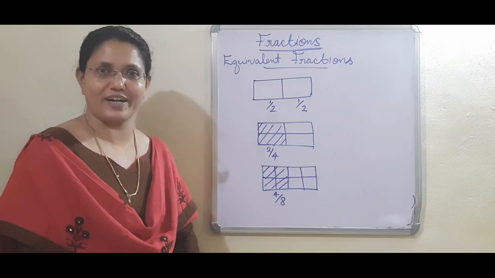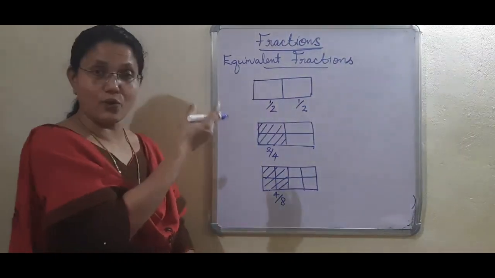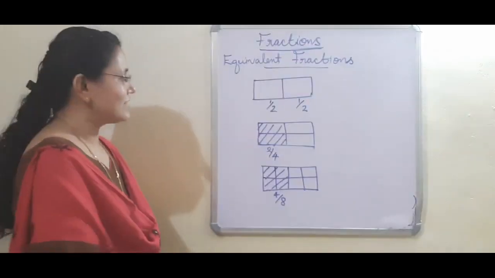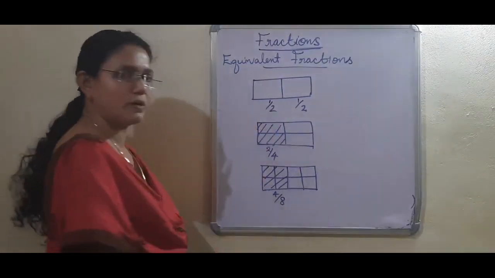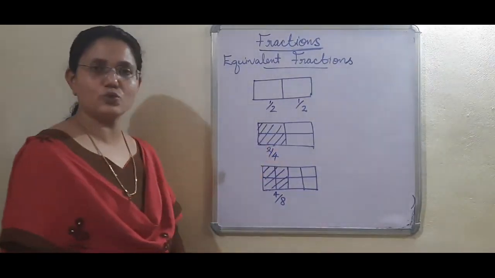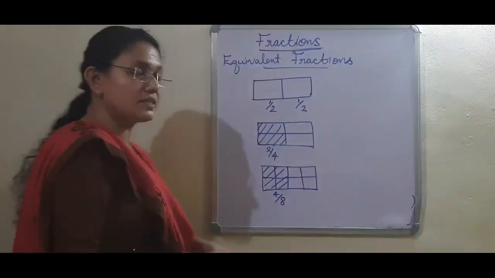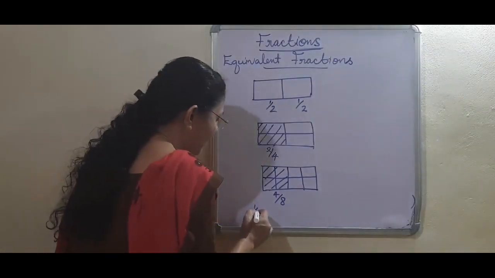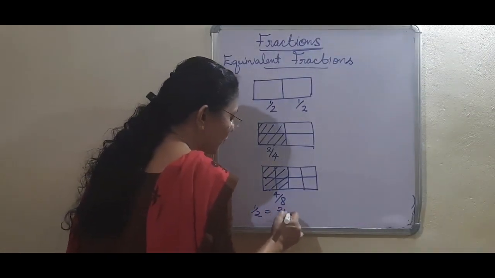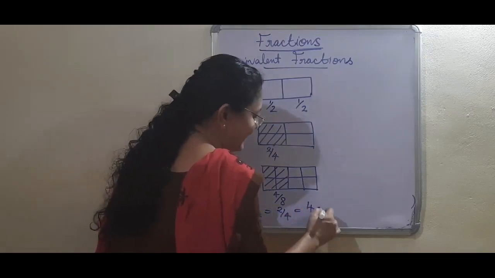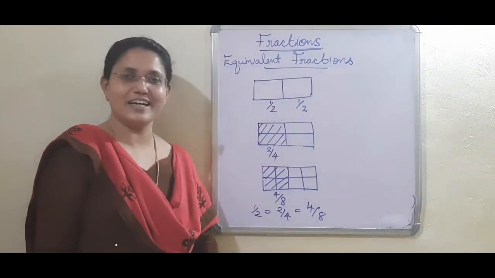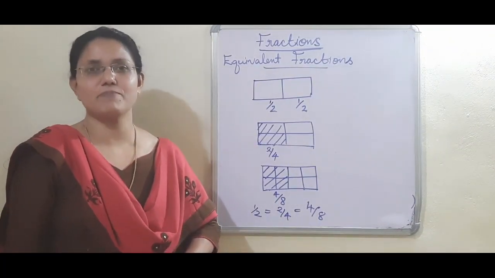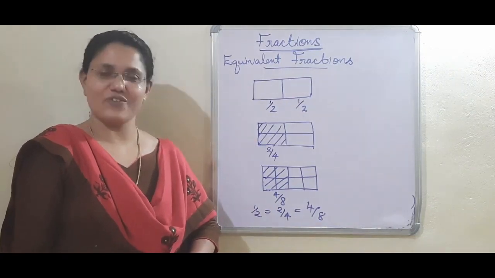Then both are satisfied. But in all these, the same part is represented. The same part is 1 by 2. This is also 1 by 2. This is also 1 by 2 of the munchkin itself. This type of fractions are called equivalent fractions. Here we can write 1 by 2 is equal to 2 by 4 is equal to 4 by 8. Okay, I think you got the idea about equivalent fractions. Fractions which represent the same part are called equivalent fractions.